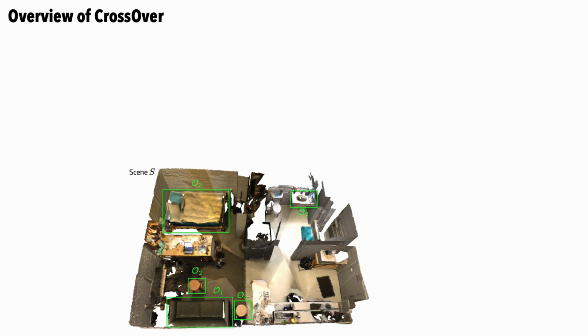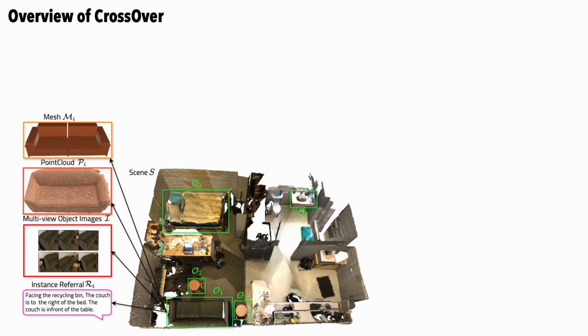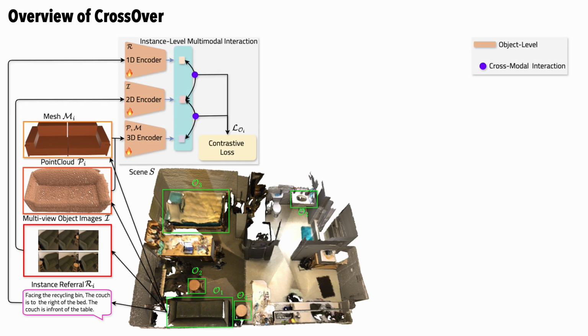Given a scene and its object instances represented across different modalities, namely image, point cloud, digital mesh, and referral, the goal is to align all modalities within a shared embedding space. The instance-level multimodal interaction module learns a multimodal embedding space for independent object instances. It captures modality interactions at the instance level within the context of a scene, using spatial pairwise relationships between the